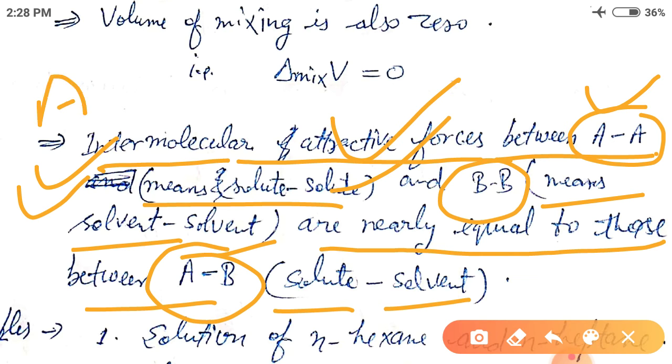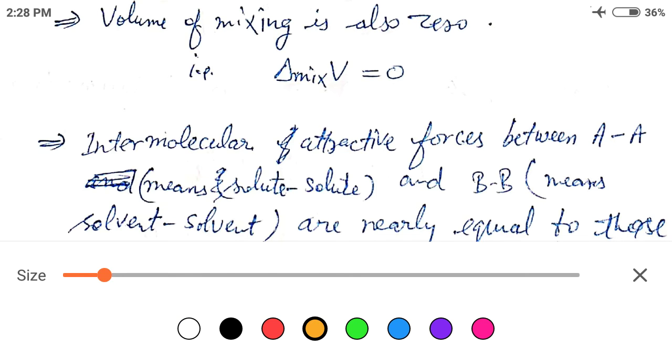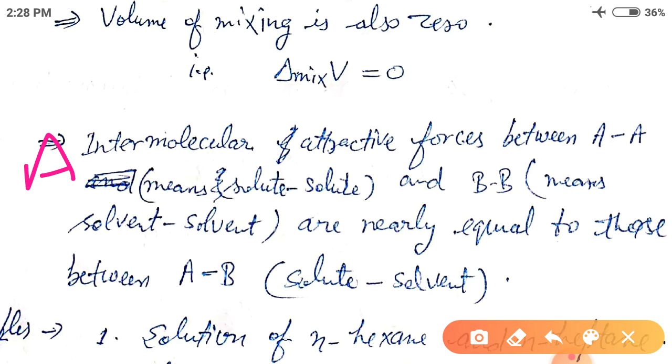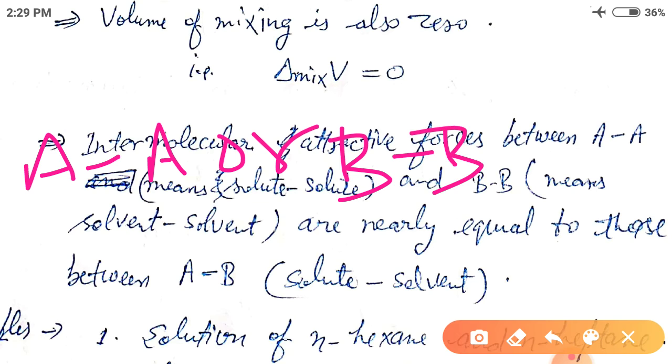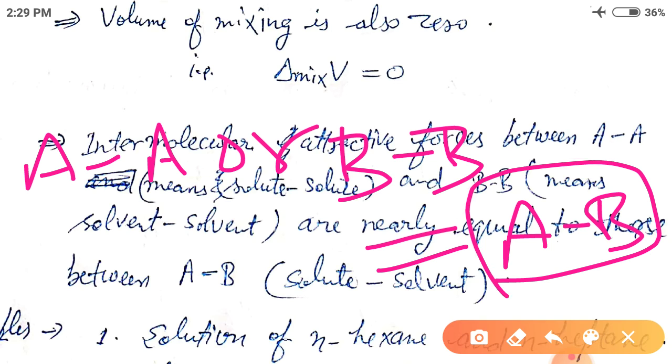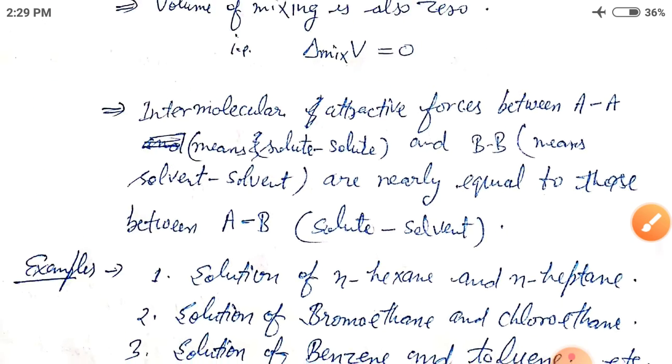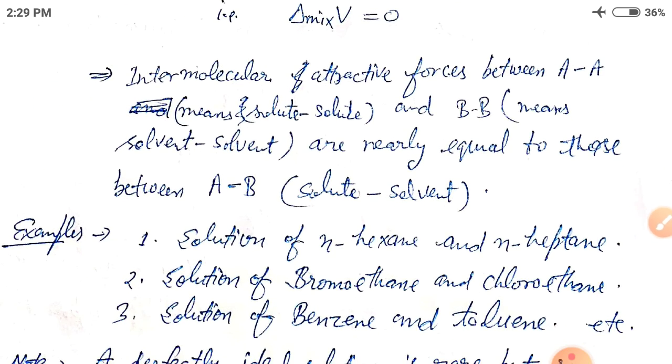It means A-A interaction and B-B interaction are always equal to the A-B interaction. Such solutions are called ideal solutions.